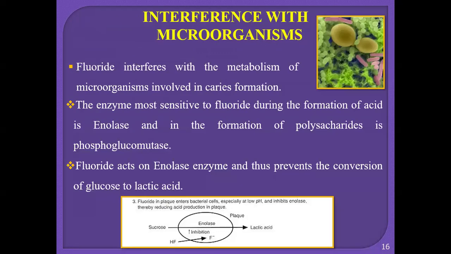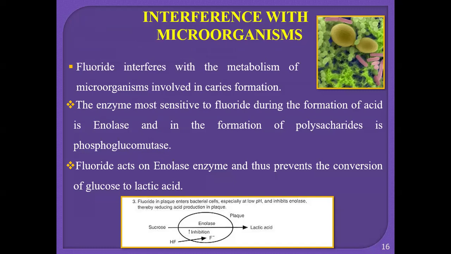Next is the interference with the plaque or the microorganisms. The fluoride interferes with the metabolism of microorganisms involved in the caries formation. The enzymes most sensitive to fluoride during the formation of acid is enolase, and in the formation of polysaccharides is phosphoglucomutase. Fluoride acts on enolase enzyme and thus prevents the conversion of glucose to lactic acid.